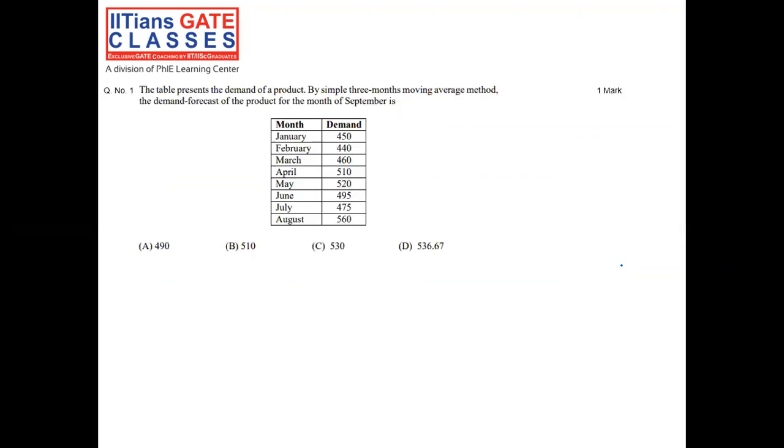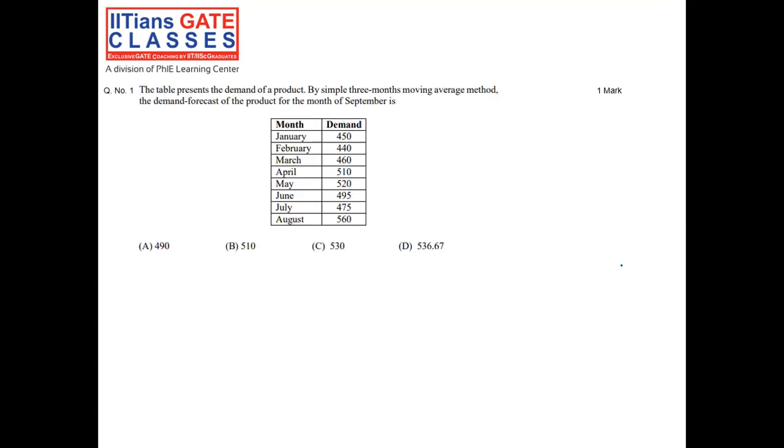The table presents the demand of a product by simple 3 months moving average method. The demand forecast of the product for the month of September is. So month Jan to month August, the demand is given and they are asking the demand forecast of the product for the month of September. So before starting, just let's see in brief what are the types of forecasting and what is simple moving average or simple 3 months moving average method in the question.